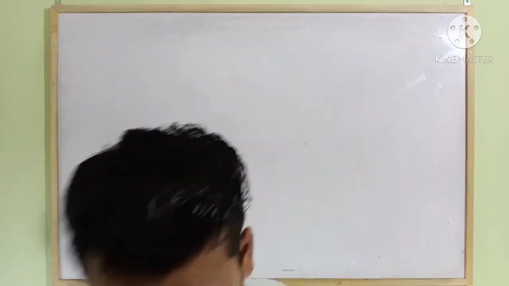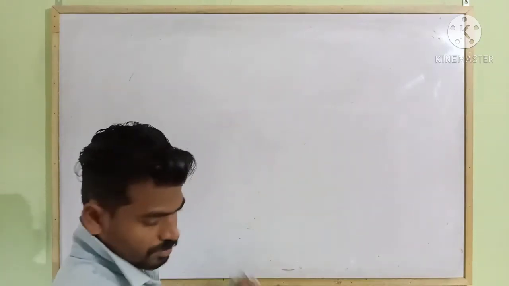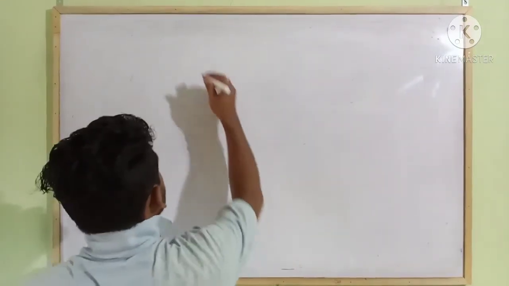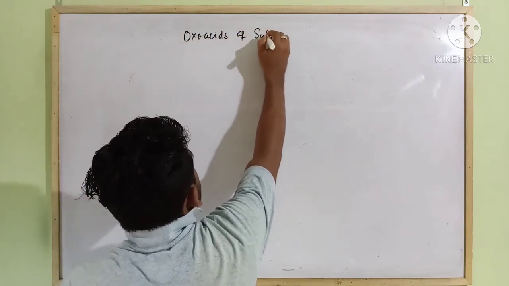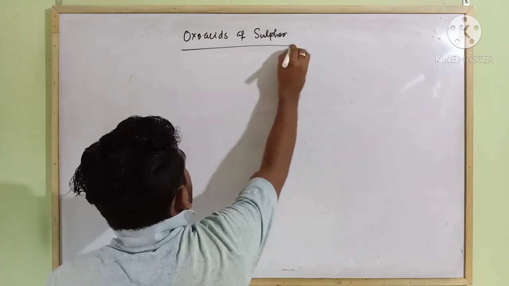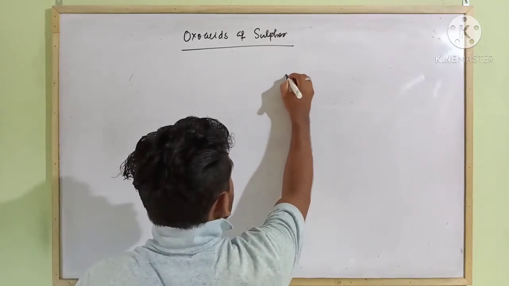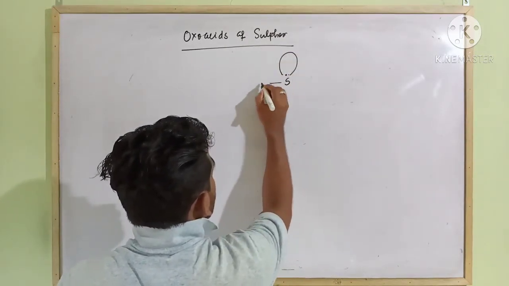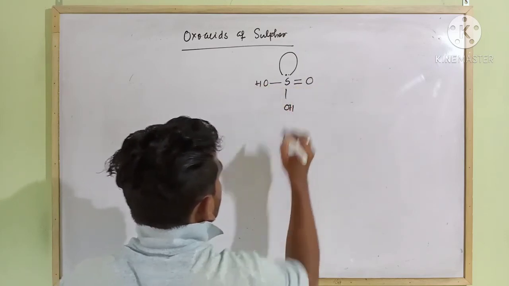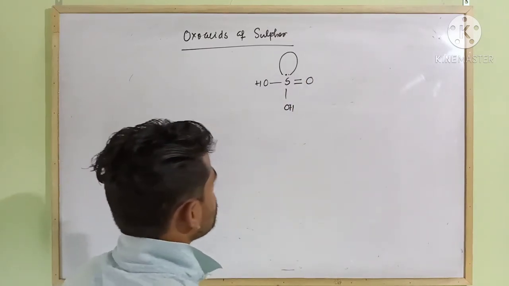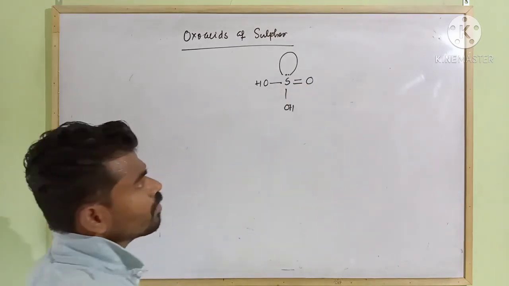So next we will discuss some oxoacids of sulfur and their structures. First one is sulfurous acid. Structure: sulfur with one lone pair, OH, and a double bond O. Sulfur is in the +4 oxidation state.